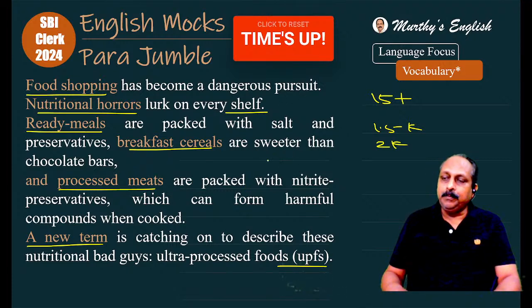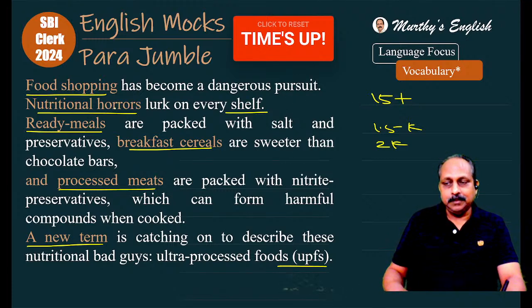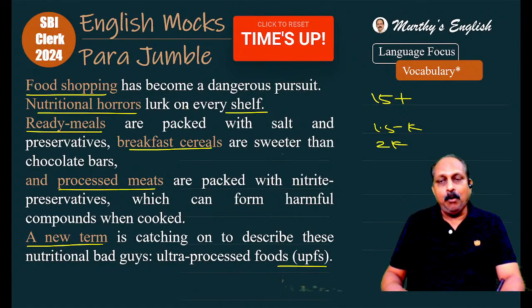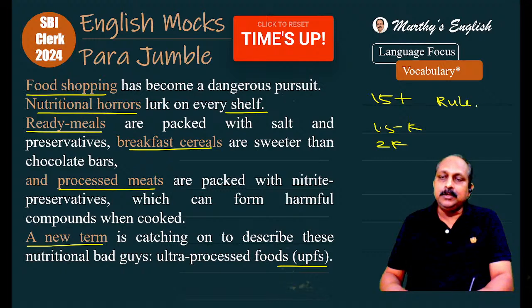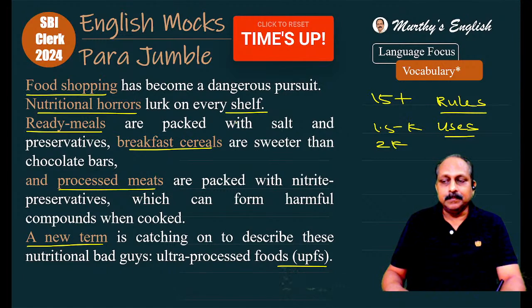Coming to the question how to improve tenses, or rather how to learn tenses. See, when you want to learn tenses, you have to take a particular approach. What is that approach? Every tense you have to learn the sentence pattern first. Every tense has a sentence pattern. Once you learn the sentence pattern, you have to learn the rules. Every tense has one or two rules. After that, you have to learn the uses. Tenses are very important because every tense has its own use or uses. And from the exam point of view, they ask questions based on rules and uses. They never ask questions based on the pattern.